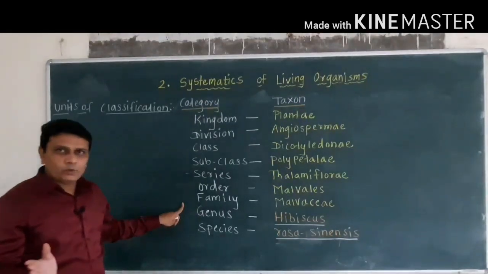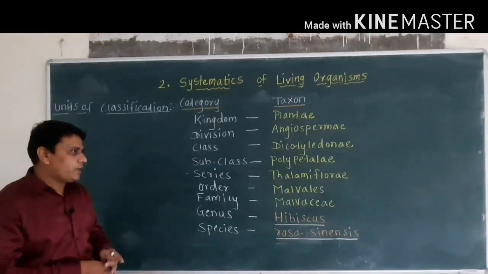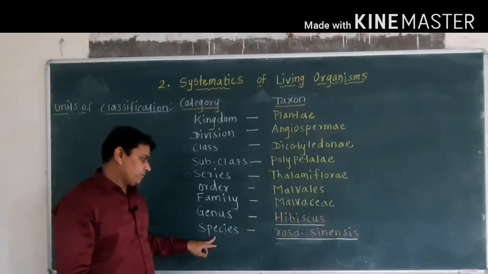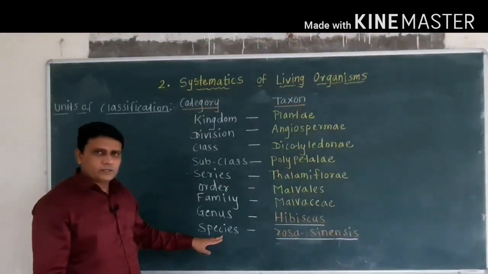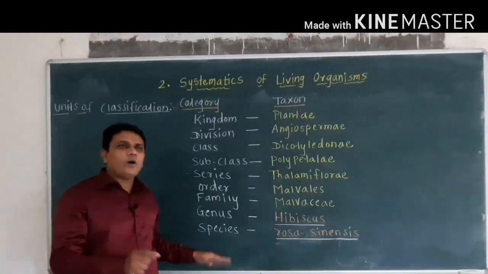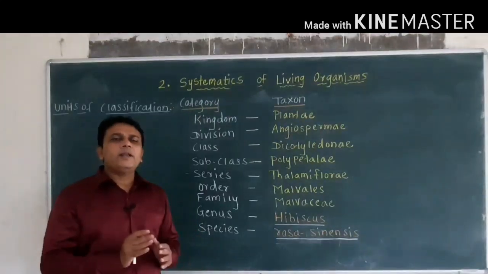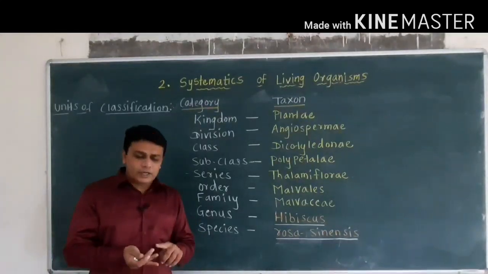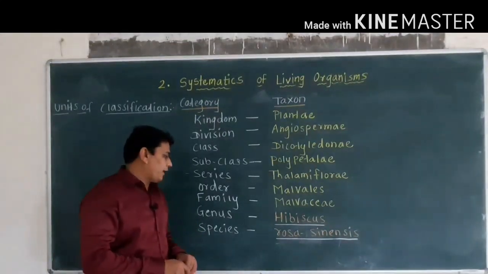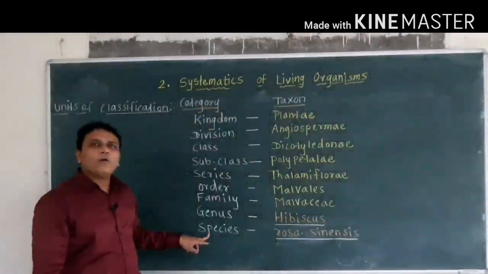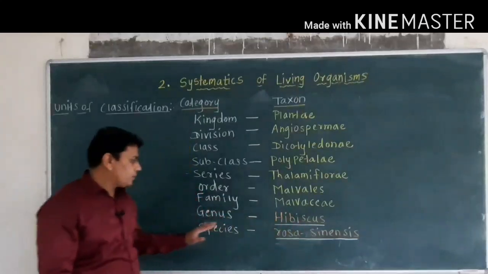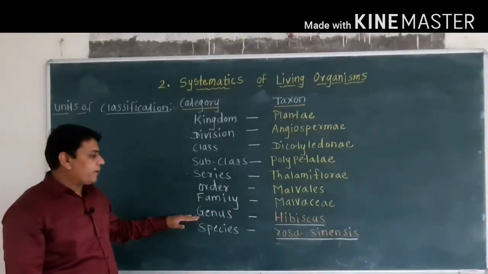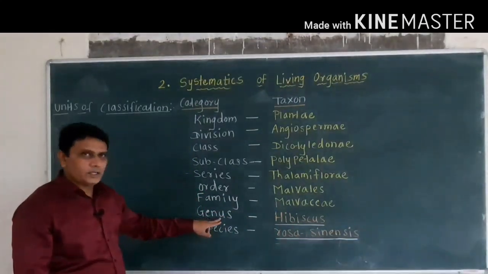Now the lowest unit in the system of classification is species. Species is a group of organisms which are similar in all morphological as well as reproductive characters. The specific name of China rose is rosa-sinensis. Then the upper level is genus.